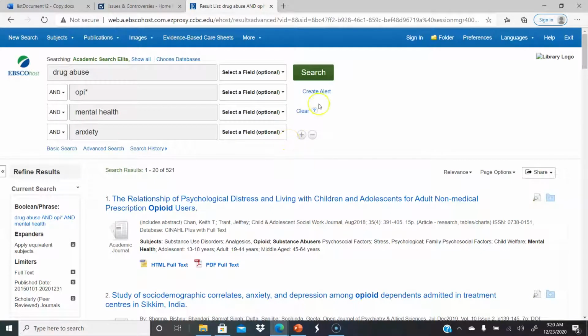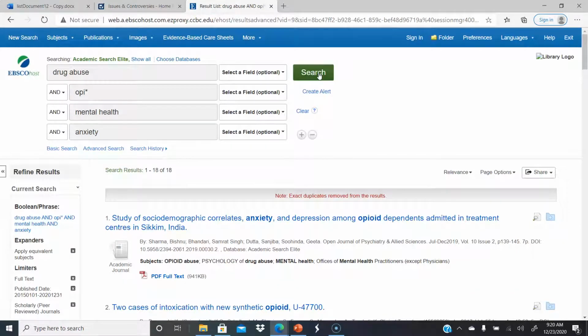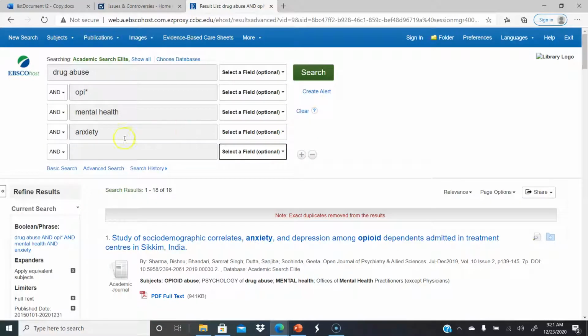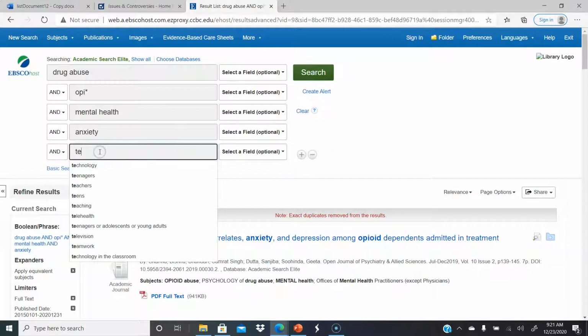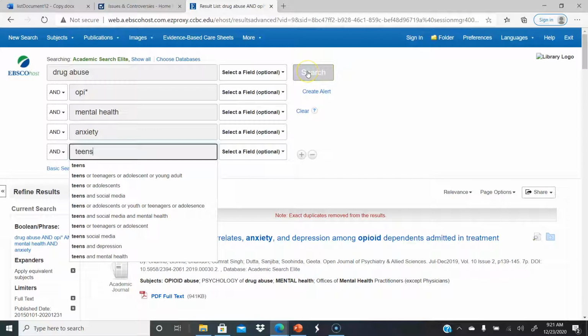Now at this point, we're still in the same search. If we started a new search, we'd put our parameters in again. But here we go. And let's see how, and that's coming down to a much more manageable amount. The other thing you could do is if you wanted to add a population, teens or teenagers or older people, whatever, drug abuse in senior citizens, people who've been prescribed medications and then become addicted.